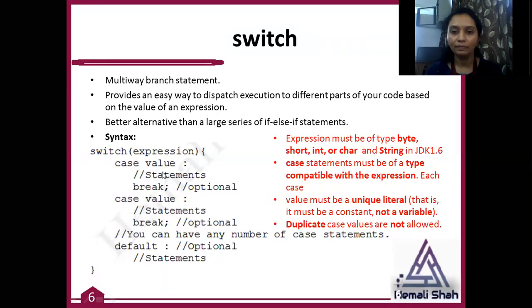This case statement must be of a type compatible with the expression. That means here the type of expression you have taken is string, and if you write your value as a numeric constant, at that time it will generate a compile time error, because the value that you have used with the case statement and the expression that you have used are of different types. At that time this comparison cannot be done by the compiler and it will generate an error. So this case value must be compatible with the expression data type.